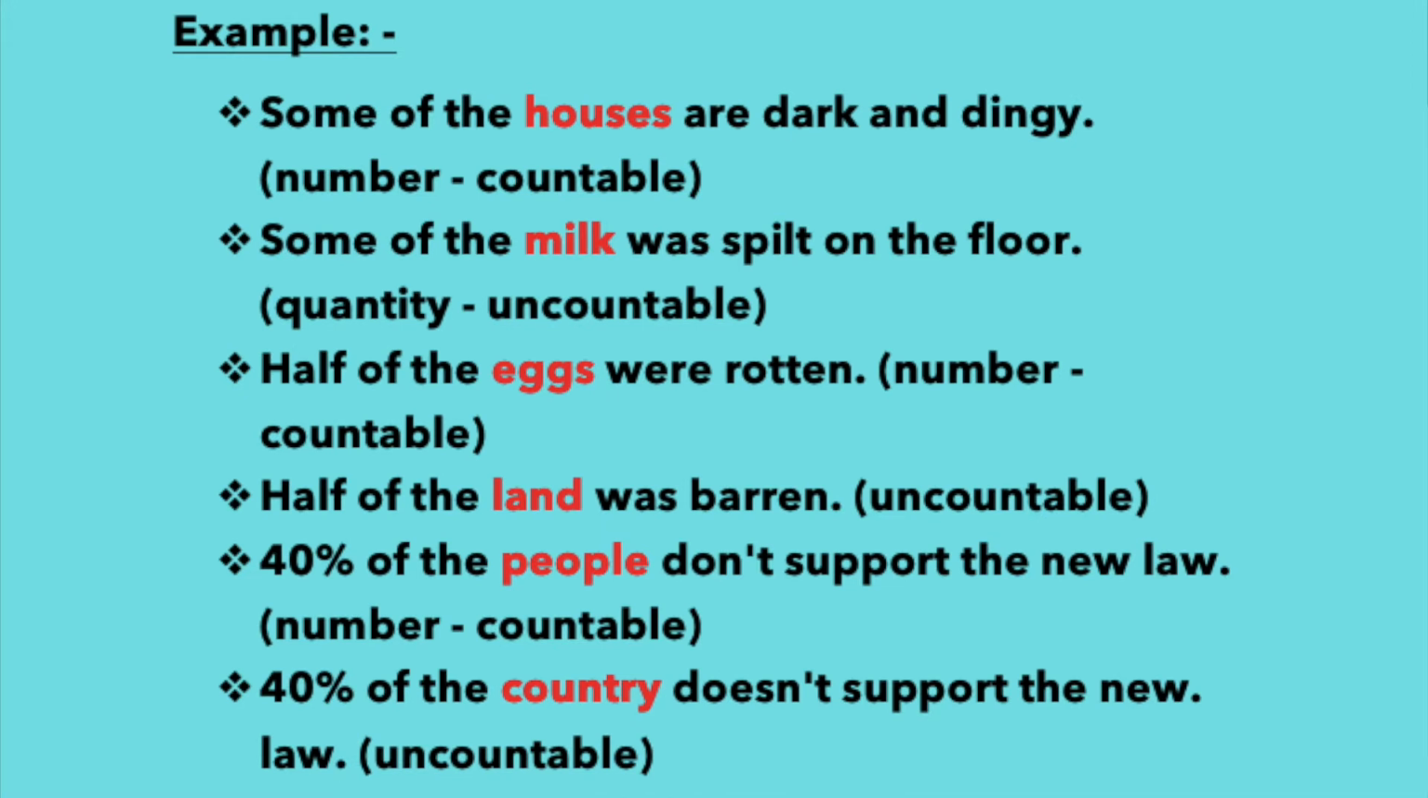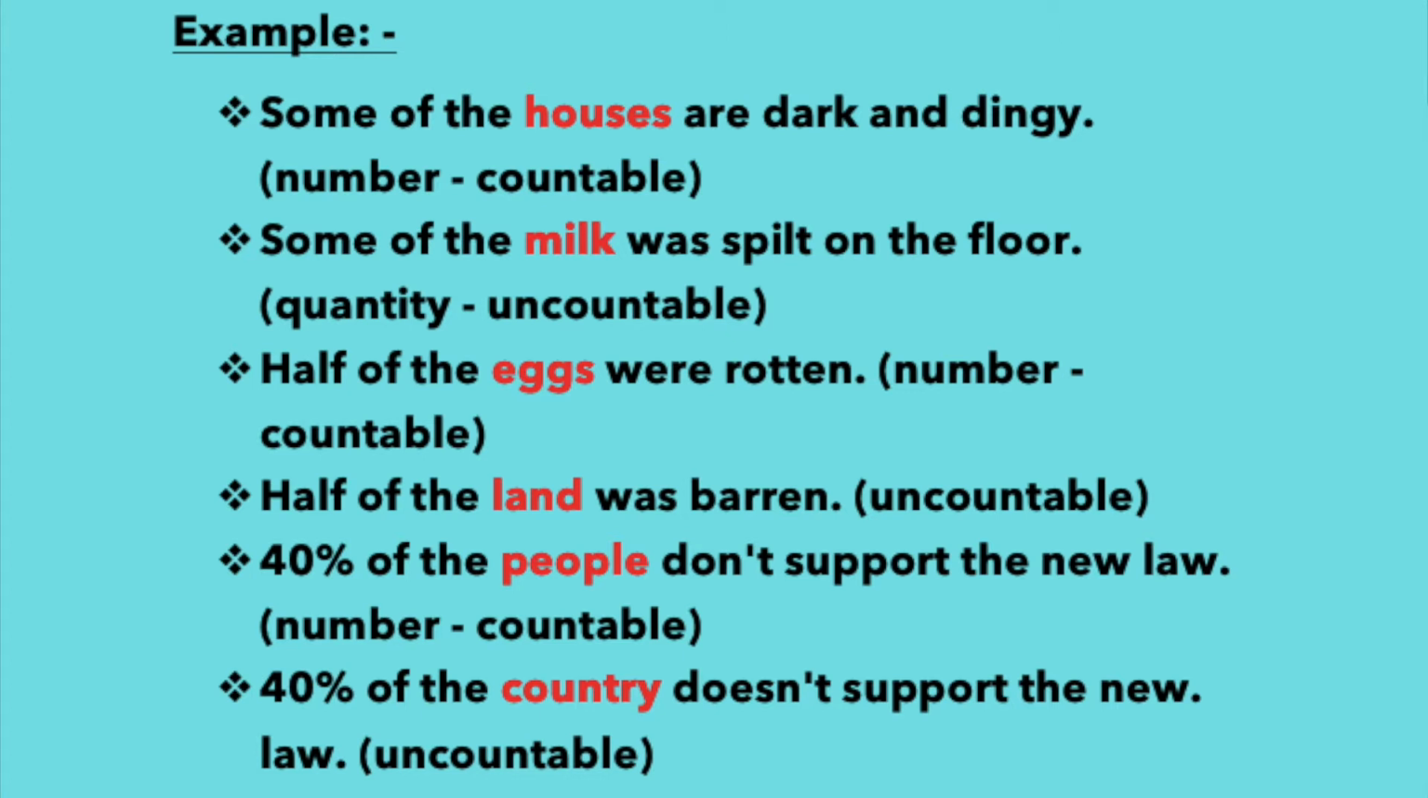Let's check the examples. Some of the houses are dark and dingy. It shows number. So we use here are. It's plural, houses. Next one. Some of the milk was spilled on the floor. Here, milk is the subject. It shows quantity. So we have to use here the singular verb was.